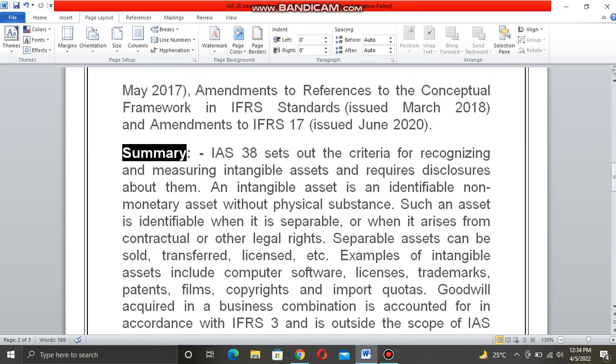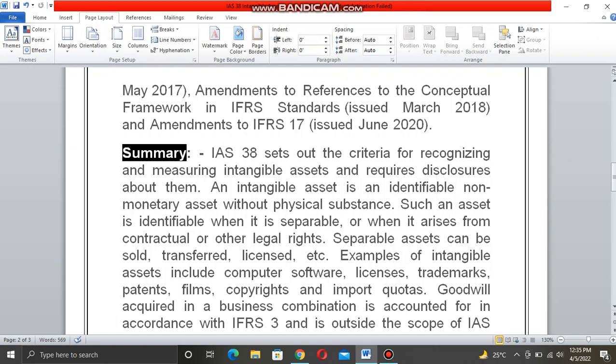Now, a summary of IAS 38. Now we are going to learn about IAS 38 Intangible Assets, the definition of intangible assets, and the accounting of intangible assets. IAS 38 sets out the criteria for recognizing and measuring intangible assets and requires disclosure about them. An intangible asset is an identifiable non-monetary asset. You have to notice that intangible assets are non-monetary assets